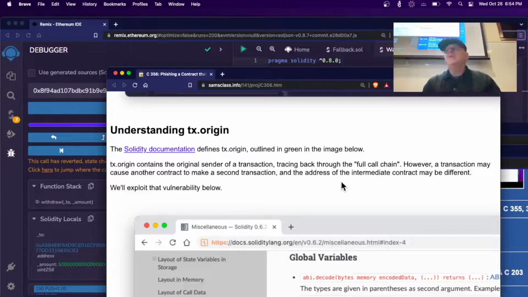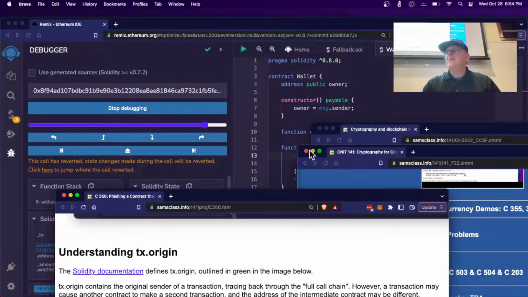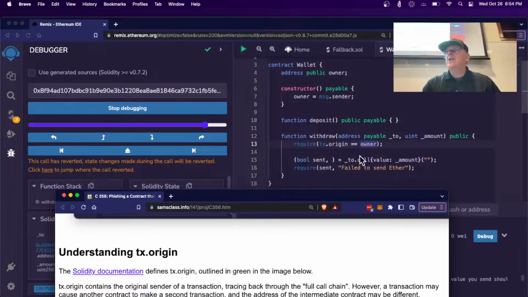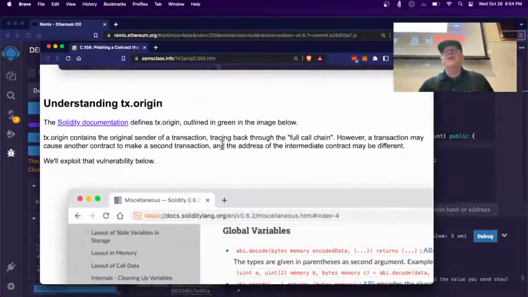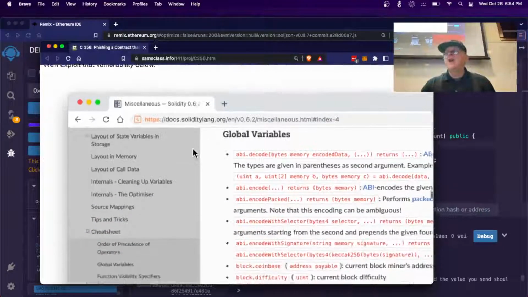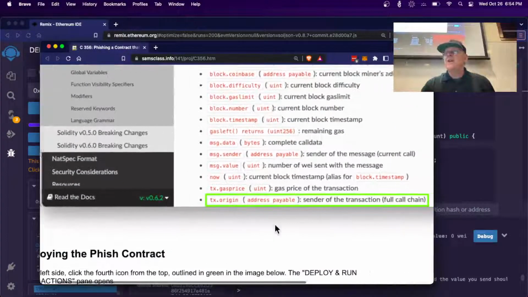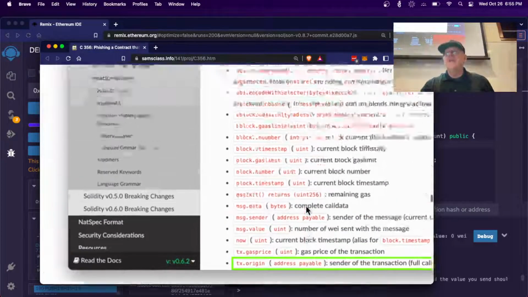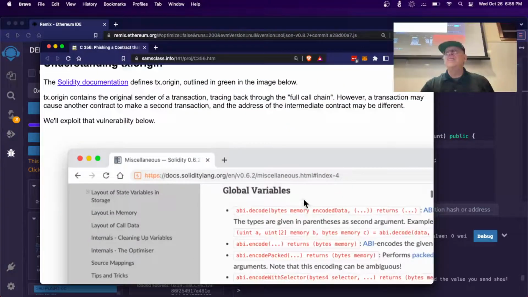the problem is we used tx.origin in that command. This command here, let me keep closing garbage that's in the way. All right, this command here compared tx.origin to owner. And as always, the flaw here is not being careful in using Solidity. The tx.origin documentation explains what it is. tx.origin is the sender of the transaction with the full call chain. And what that means is it's the original source of this.